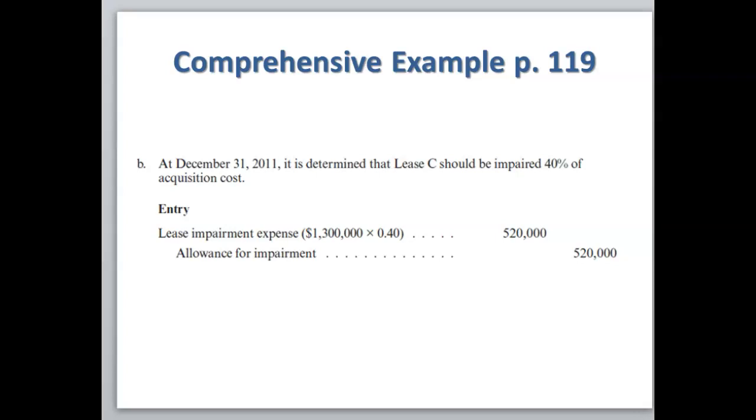At December 31st, it is determined that lease C should be impaired 40% of acquisition costs. If we look at lease C, the acquisition costs were $1.3 million times the 40% impairment gives us $520,000. We would debit lease impairment expense for $520,000. We would credit the allowance for impairment for $520,000. C did not have any previous impairment allowance, so this is the total amount in the allowance account for lease C.